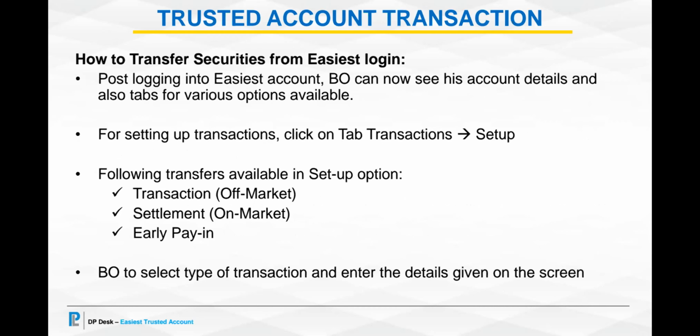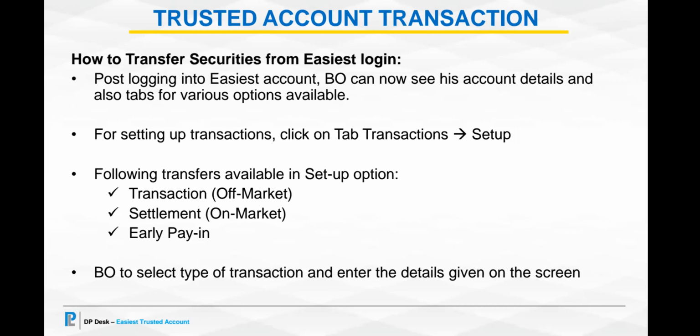After that, the client can transfer securities to the trusted accounts, for which he will have to log in to the easiest account, where he can see all his account details and the various tabs for the various options available under easiest. For setting up the transaction, he will have to click on the tab for setup.